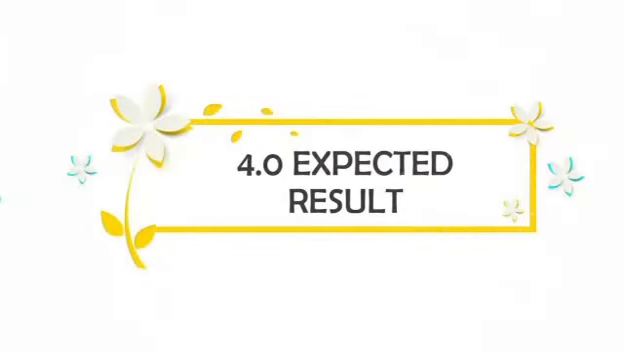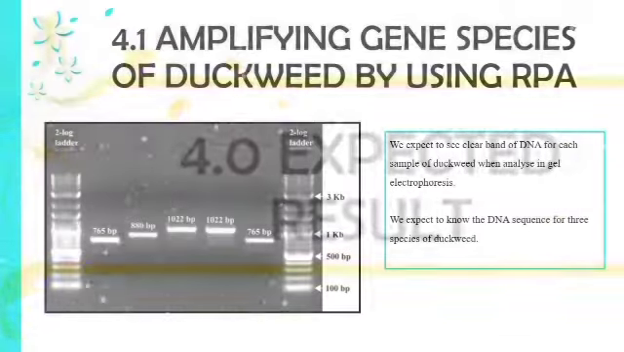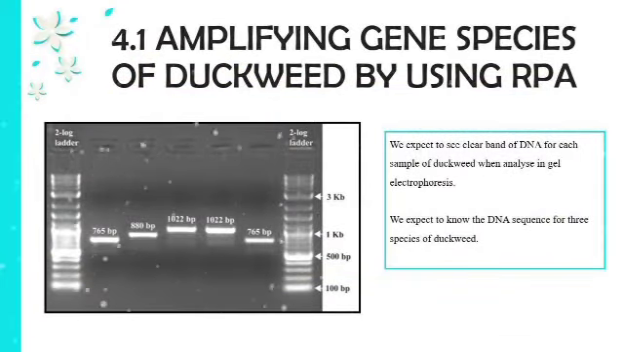For the expected results, for amplifying the gene using RPA, we expect to see a clear band of DNA for each sample of duckweed when analyzed in gel electrophoresis. We also expect to know the DNA sequence for the 3 species of duckweed.